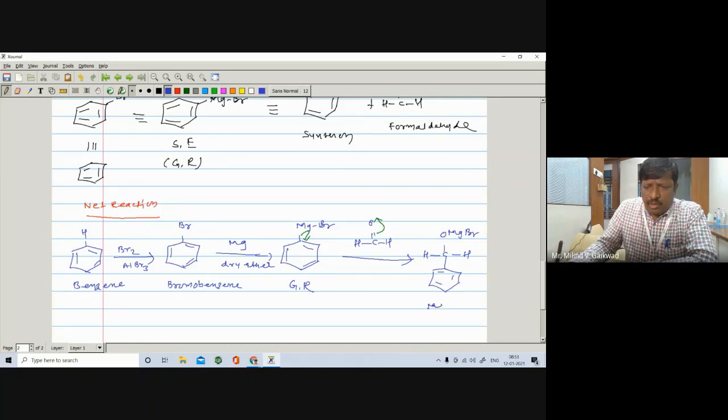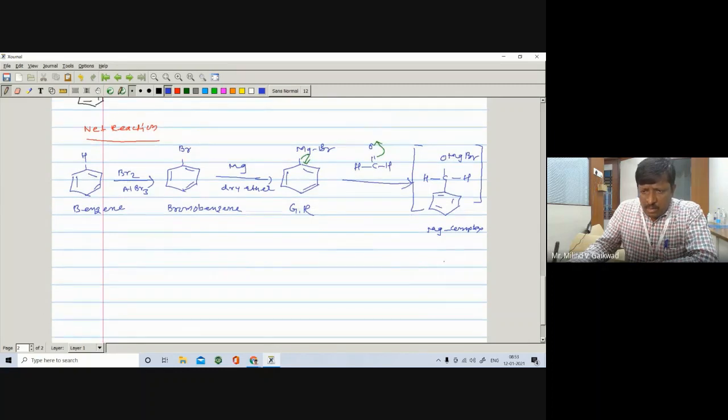You know the magnesium complex is unstable, so you write it in brackets, and further this magnesium complex undergoes hydrolysis, addition of water in the presence of acid.